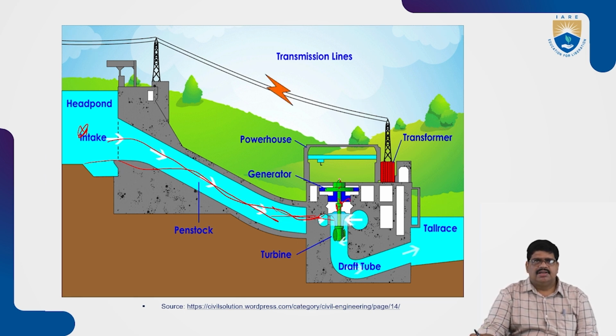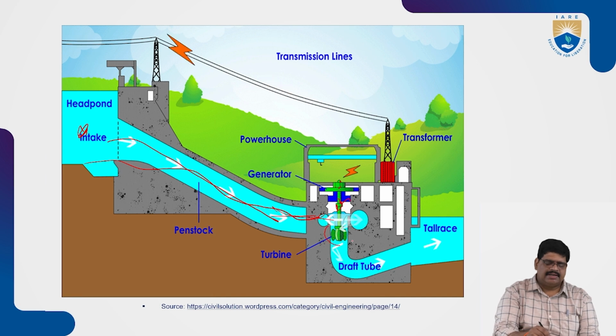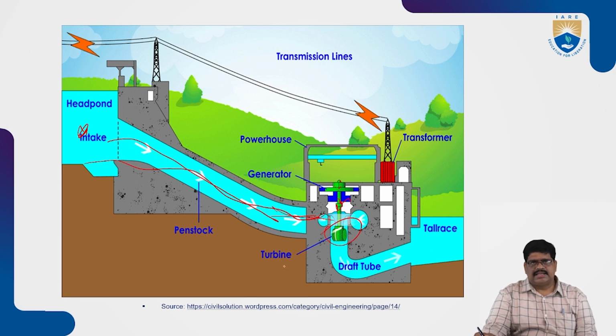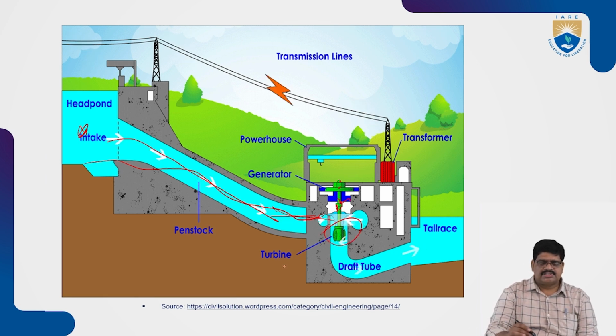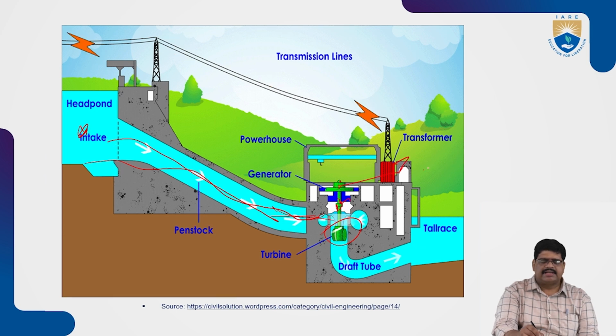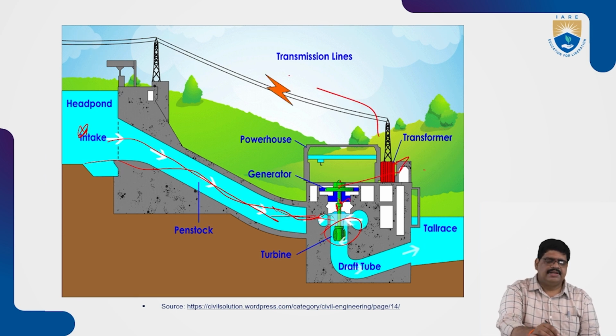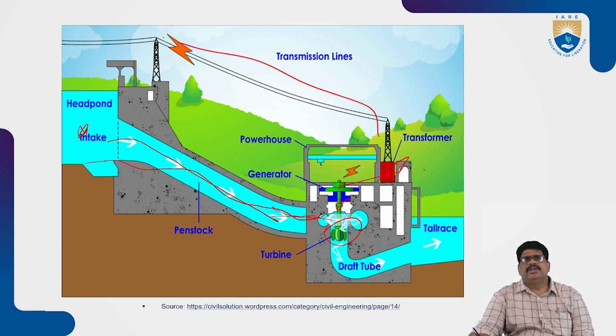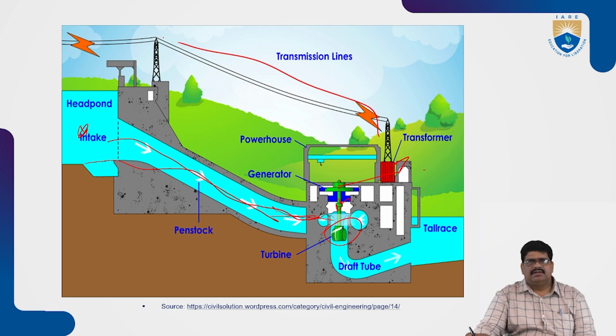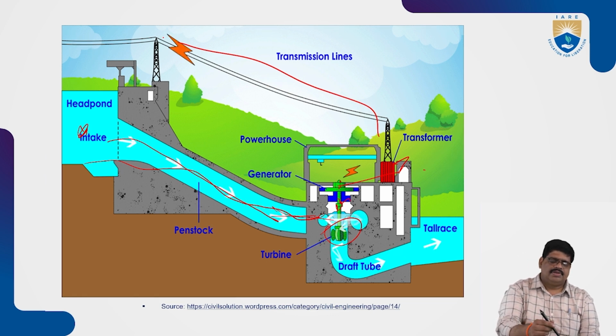So the turbines keep moving as a continuous process, and the electrical energy is transmitted and supplied as usual. This is the general process of power generation. The water is taken in and sent to the turbines.